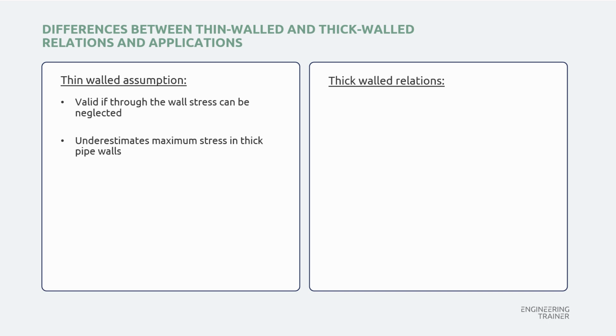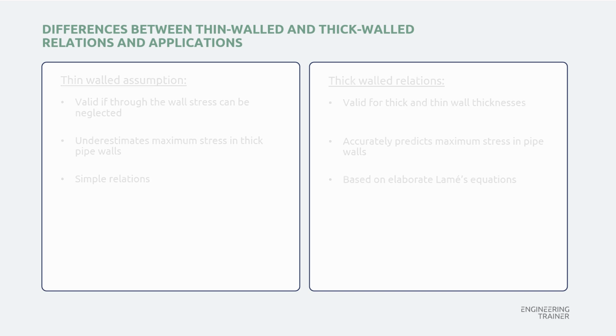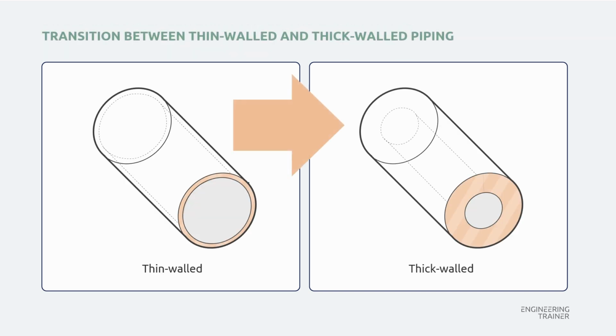Hence, this thin-walled assumption is not valid for higher wall thickness, and thick-walled piping relations should be used. The thick-walled relations are valid for every wall thickness and can accurately predict the maximum stress within the pipe wall. These relations are generally based on Lamé's equations and are much more elaborate than the simple thin-walled relations. We have also seen that the transition between thin and thick-walled piping is specifically determined by the relevant code.